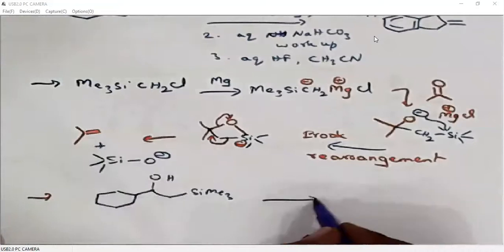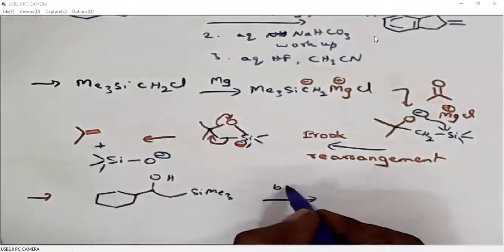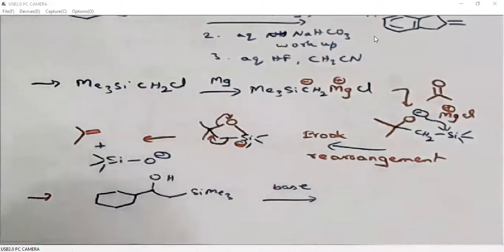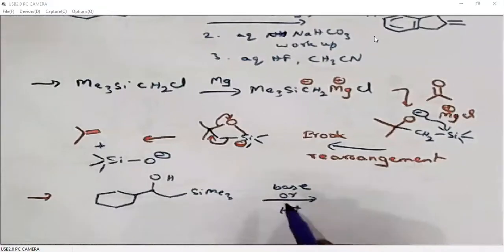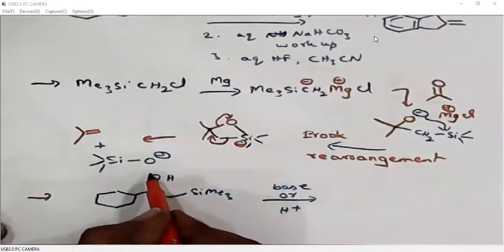Then when we treat it with a base, it undergoes Peterson olefination, or when we treat it with an acid, then also it undergoes Peterson olefination. Of course, we have seen basic conditions. I'll briefly discuss the acidic conditions.